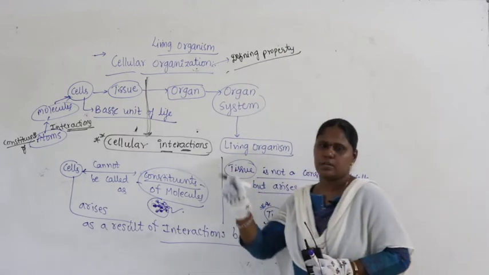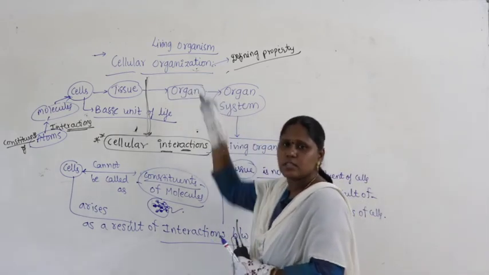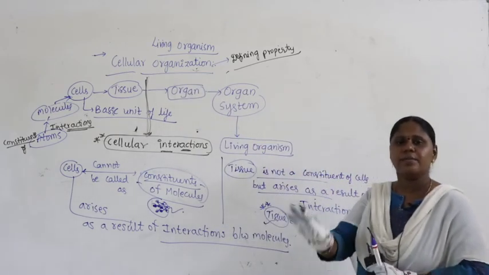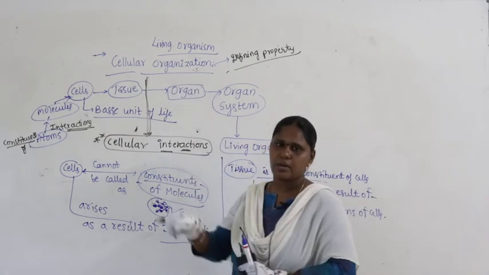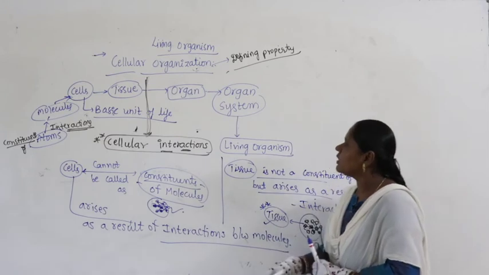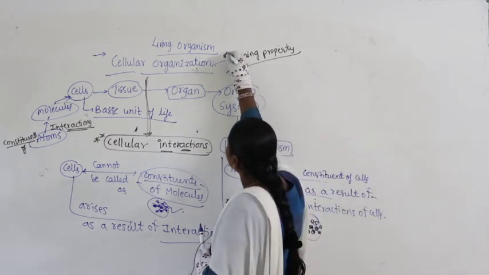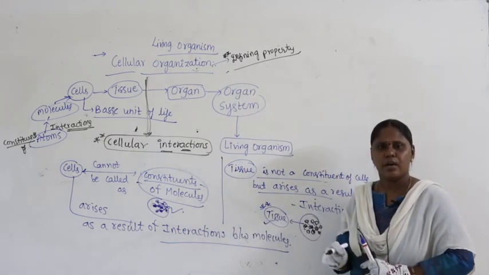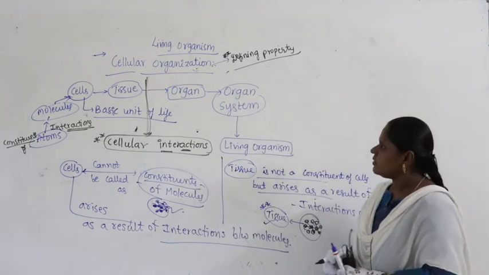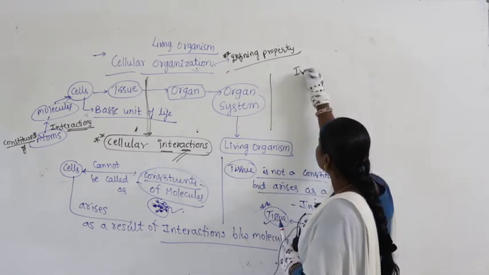If cellular interaction is taking place and cellular organization is there, definitely that is a living organism. That means cellular organization is a parameter used to define what is a living organism. Cellular interaction itself is a defining property.